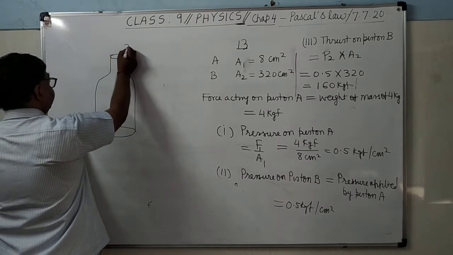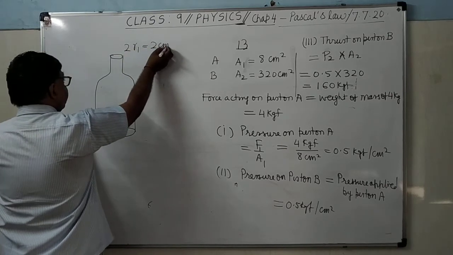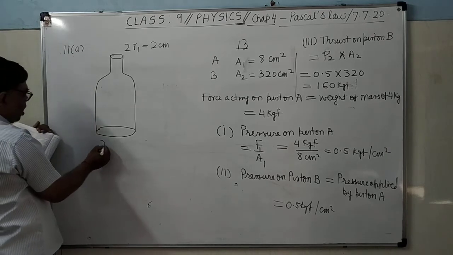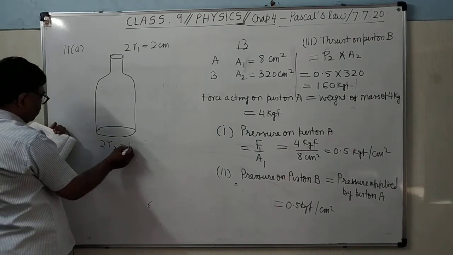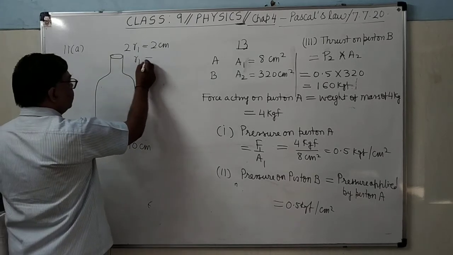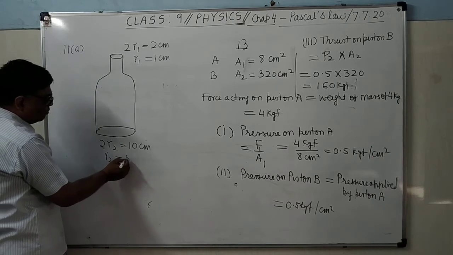Here diameter is given 2r1 equals 2 centimeter, and here diameter is given 2r2 equals 10 centimeter. So what will be r1 here? 1 centimeter. What will be r2 here? 5 centimeter.